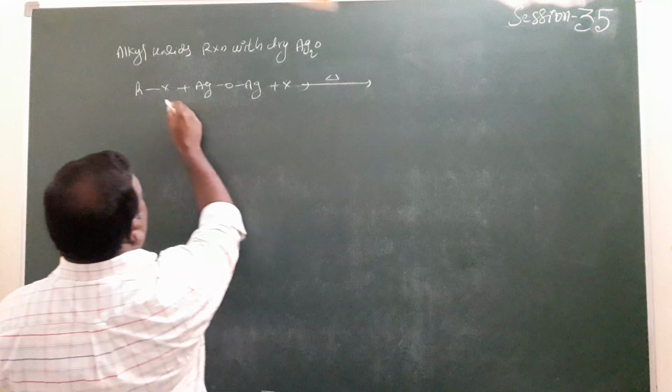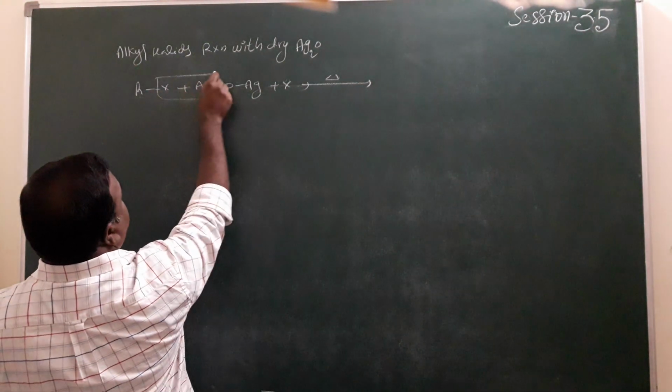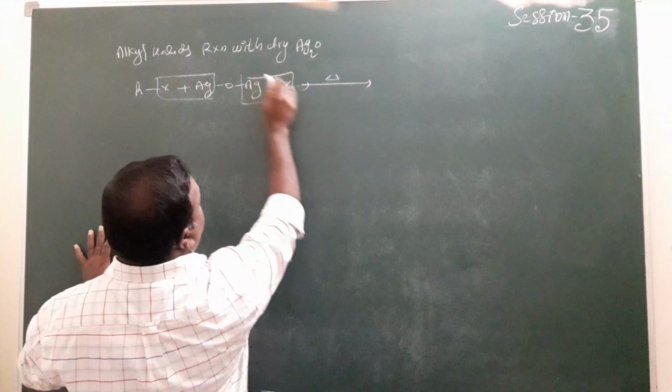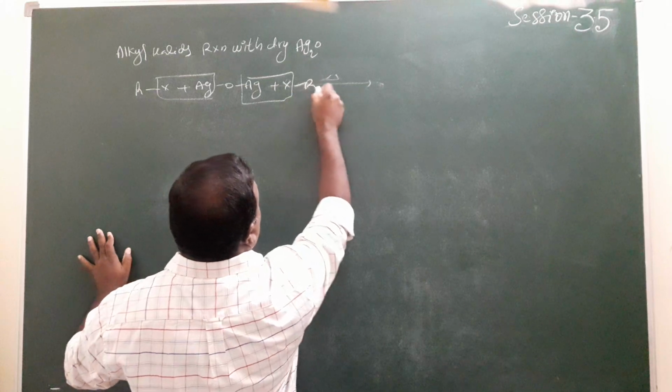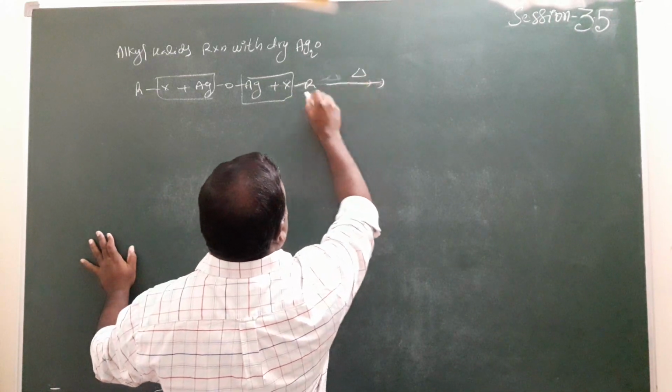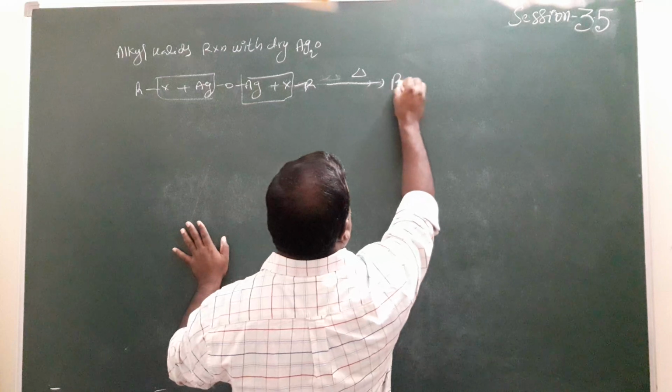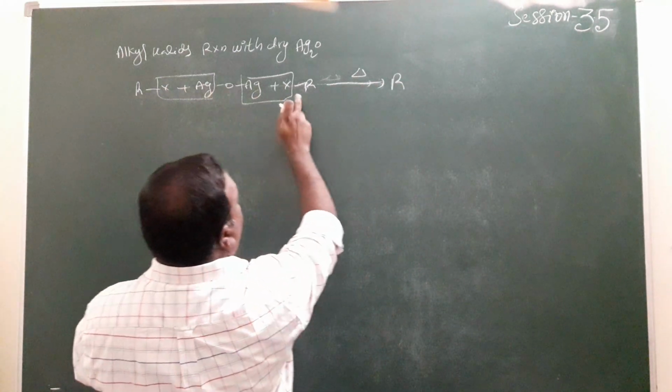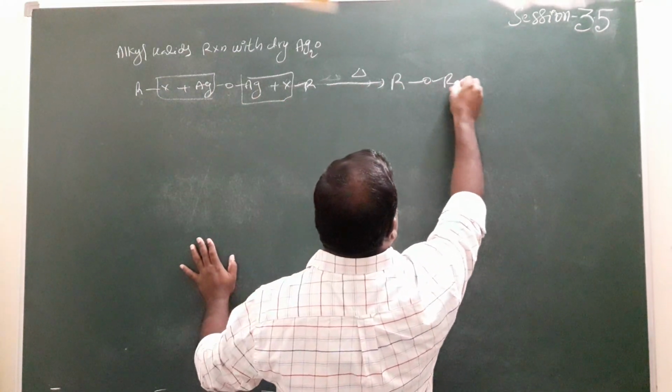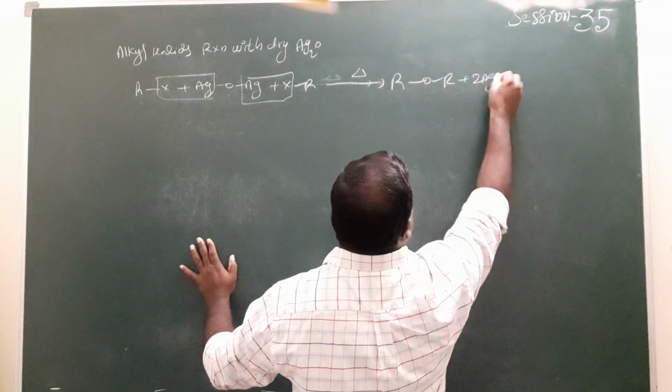So what will happen here? By the removal of AgX, it forms the ether ROR. Then 2 moles of AgX are formed here.